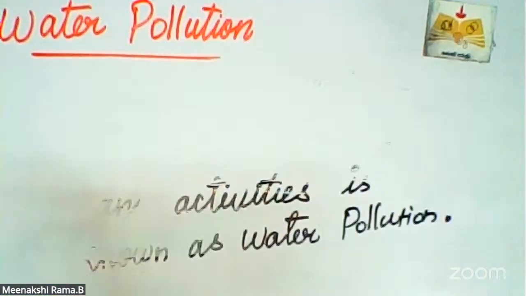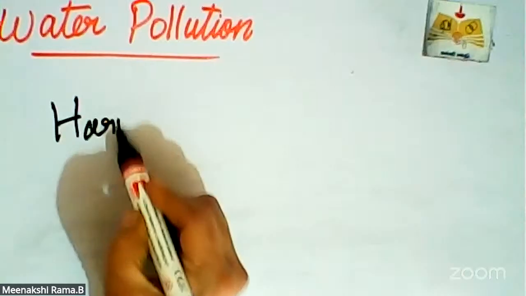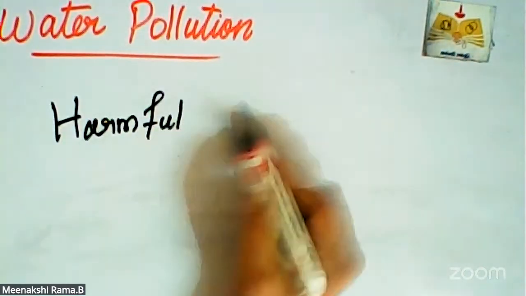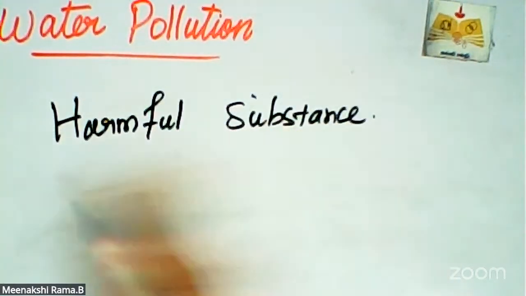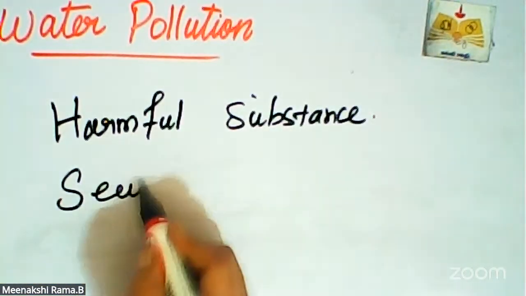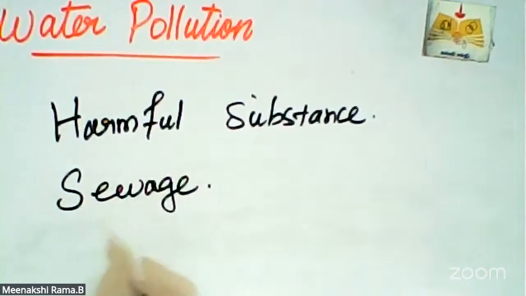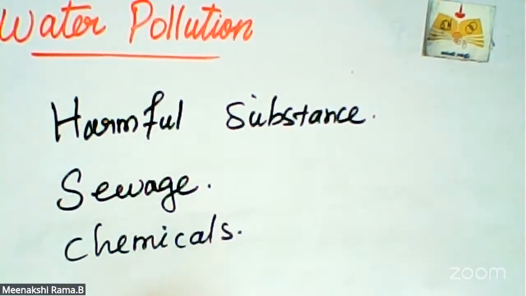So, how is the water contaminated? What are the harmful substances? They are chemicals, sewage, and agricultural waste.